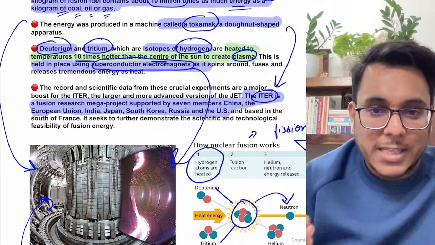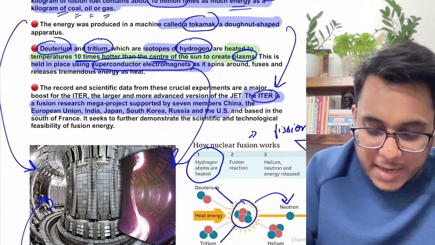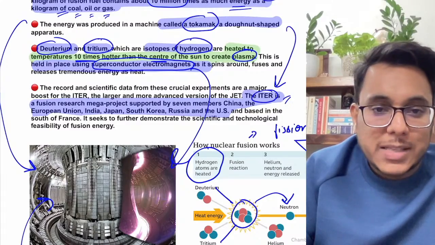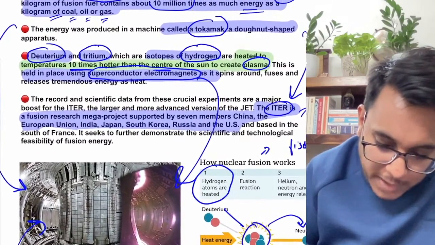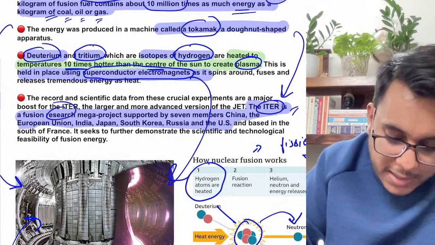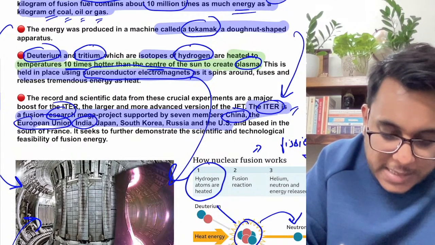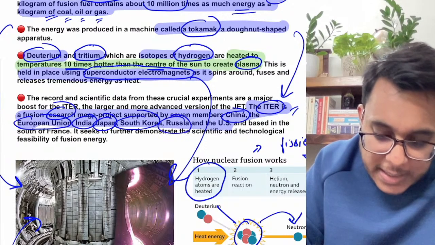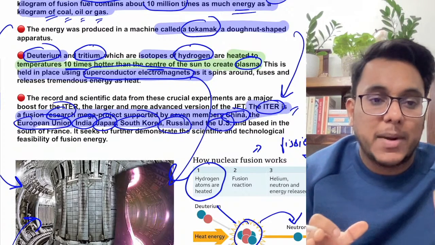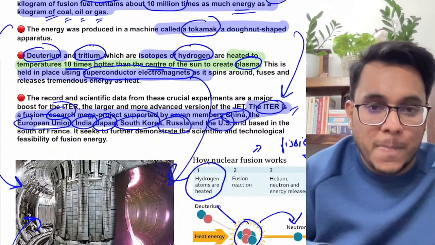Now I told you that the experiment has been done by the JET, basically for the ITER. Now what is this ITER? ITER is a research coalition between 7 countries. These 7 countries are China, the European Union, India, Japan, South Korea, Russia, and the USA. Is it clear? ITER is a coalition of 7 countries. Please keep it in your mind. It can also be asked in your examination which 7 countries constituted the ITER.